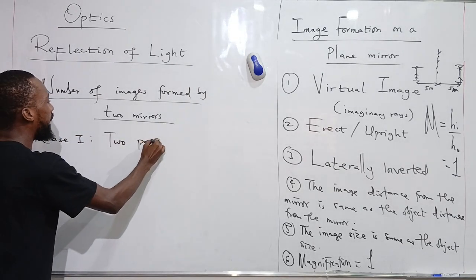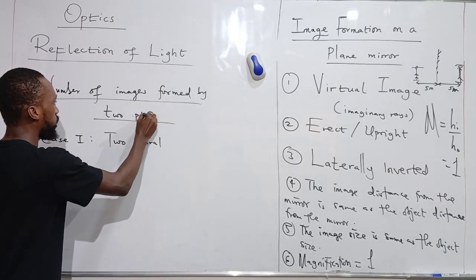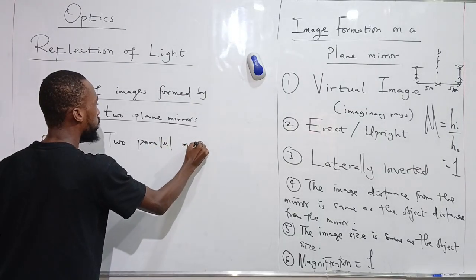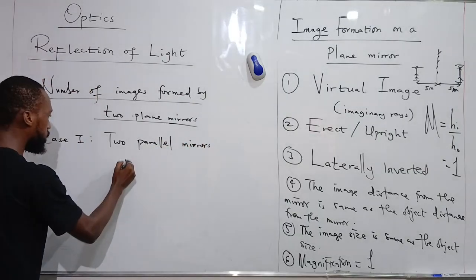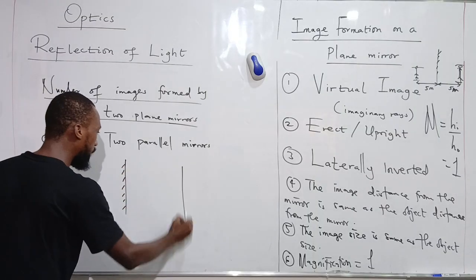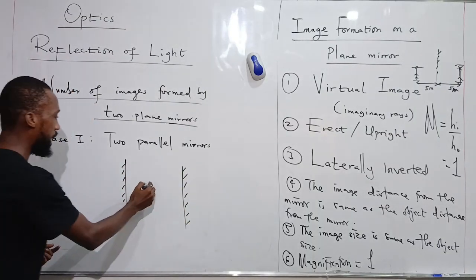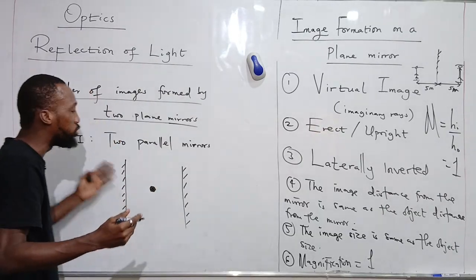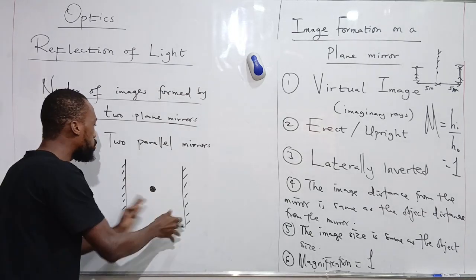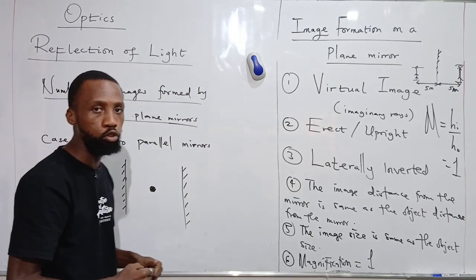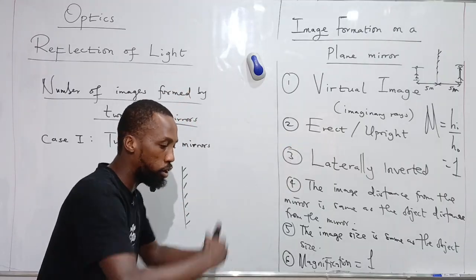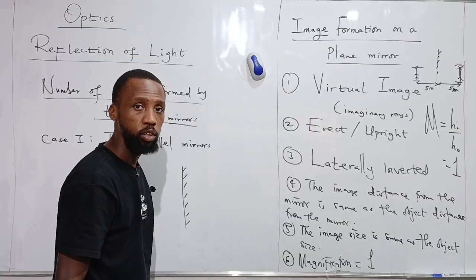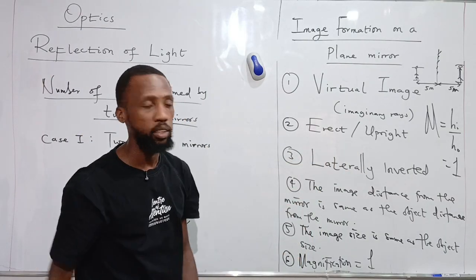If I have two parallel plane mirrors, we are talking about plane mirrors here, don't forget, not curved mirrors yet. If I have two parallel plane mirrors, this is one mirror, like so. This is another mirror, like so. They are parallel to each other, and an object is placed between them. How many images of this object are we going to see? That is the question. Just like you go to your barber shop, he's cutting your hair, you are sitting there in front of a mirror, and there's another mirror at the back. Or a dancing room, where there's one mirror here, there's another mirror at the back. That is what we are talking about.